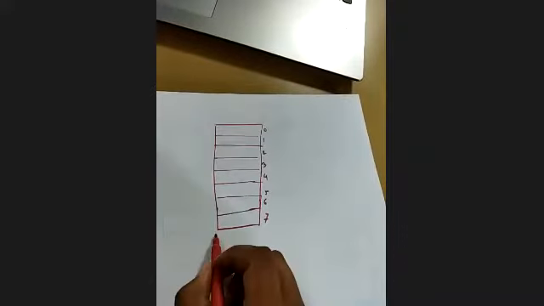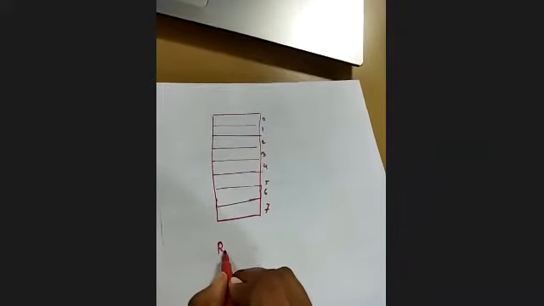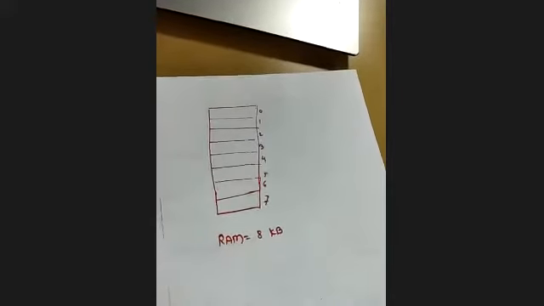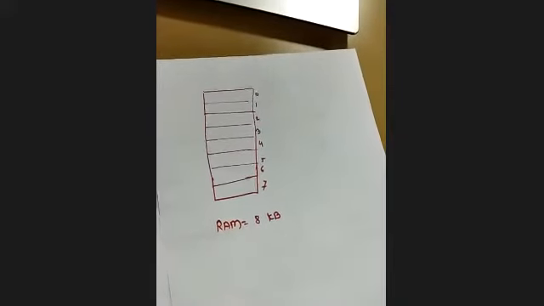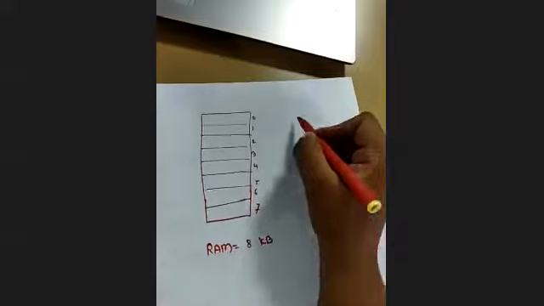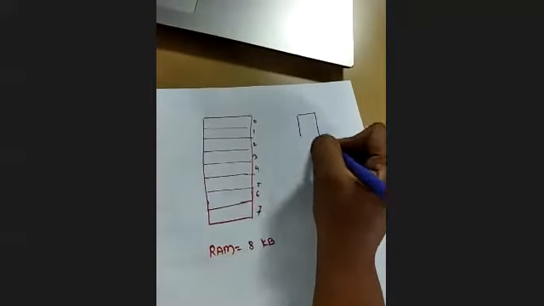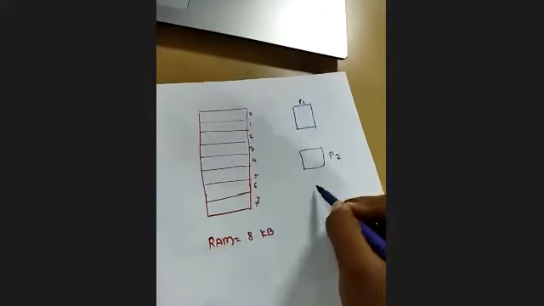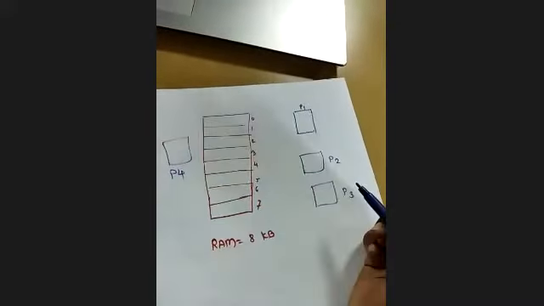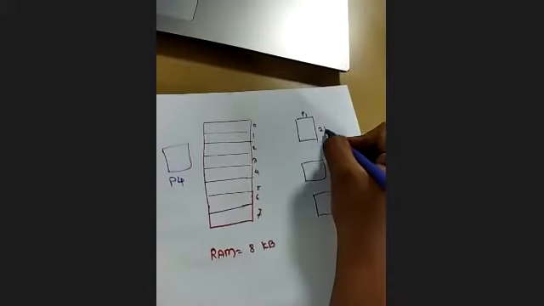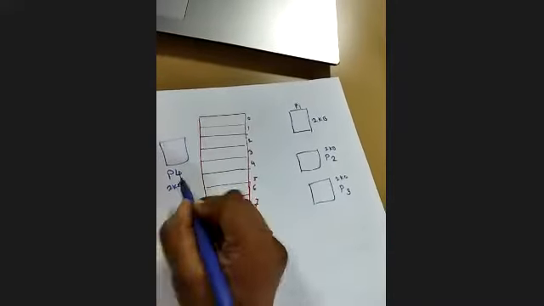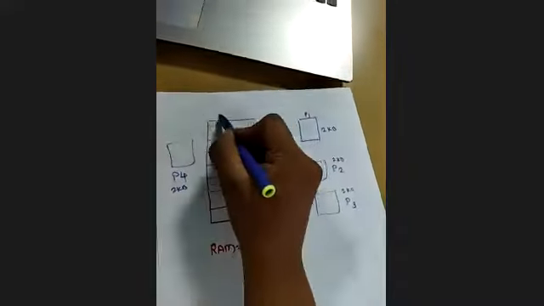Now this is my frame size, or this is my RAM, which is of total 8 KB. Now here I have total 4 processes available. This is my P1, suppose this is P2, P3, and somewhere P4 is available. The size of all these processes is 2 KB, 2 KB, 2 KB, and 2 KB. Fine, this is my RAM.